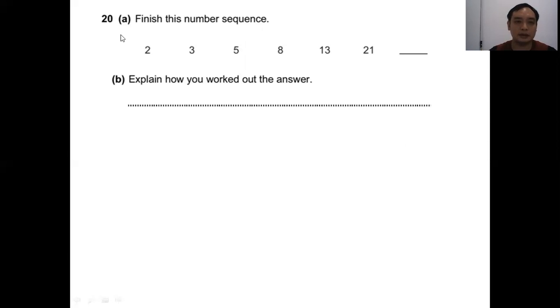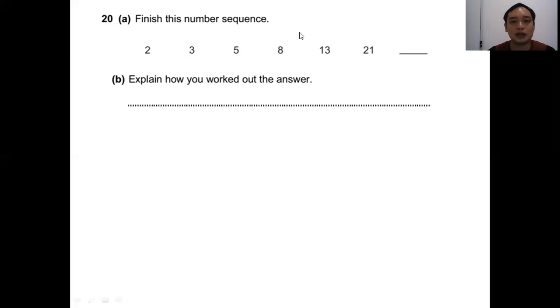Question 20. A. Finish this number sequence: 2, 3, 5, 8, 13, 21. B. Explain how you work out the answer. Now, many of you can make a mistake here. You might think that 2 to 3 is plus 1, 3 to 5 is plus 2, 5 to 8 is plus 3.